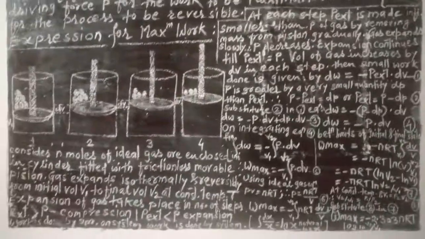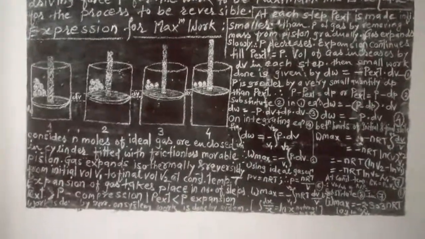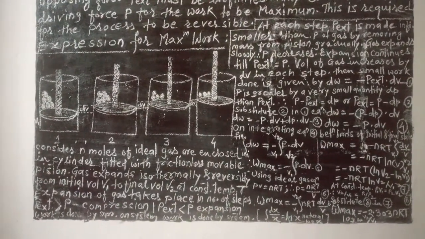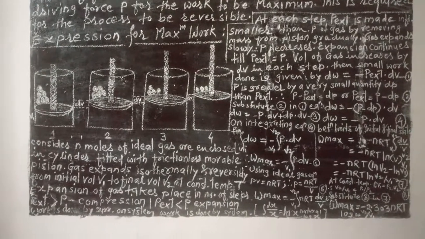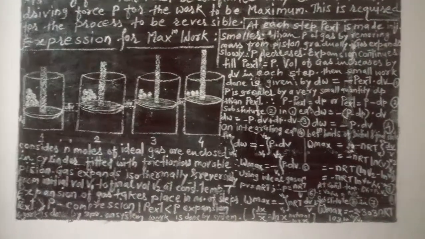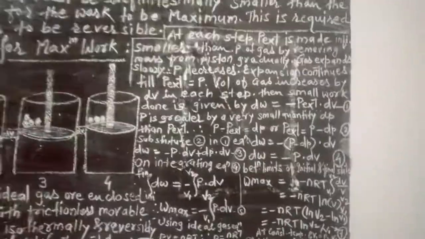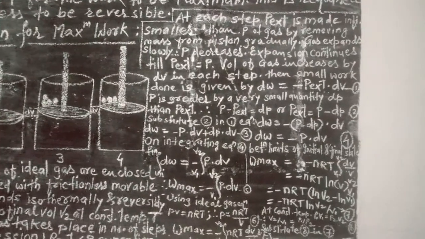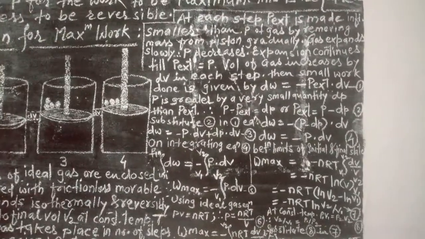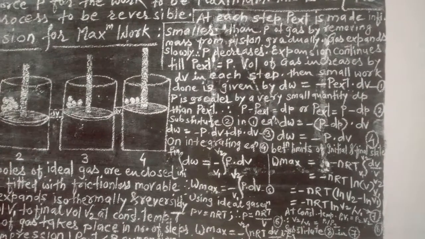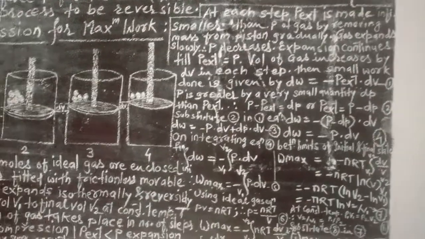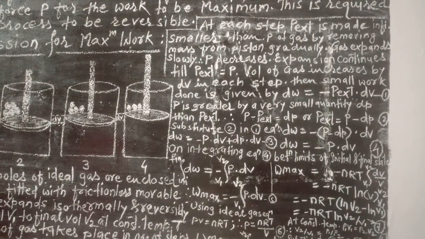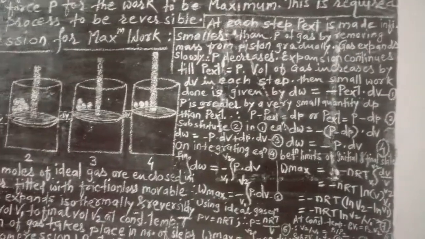If the pressure P of the gas differs from P external by delta P, then P minus P external is equal to delta P. Therefore, you can write here P external is equal to P minus delta P.